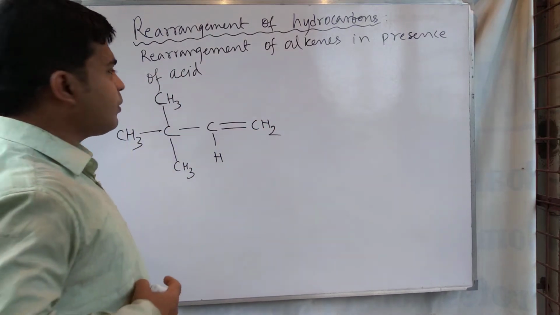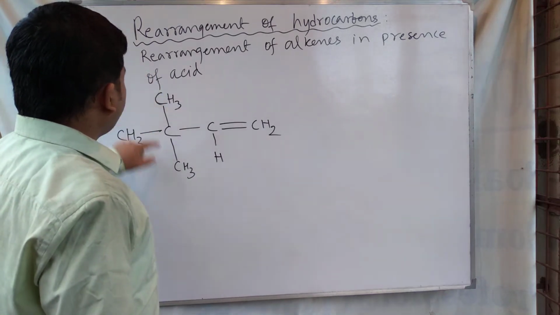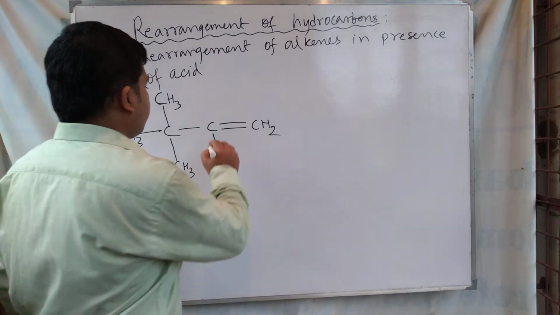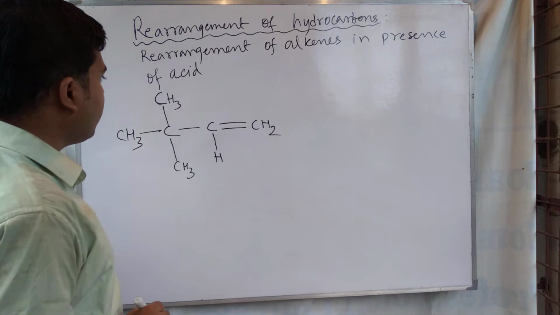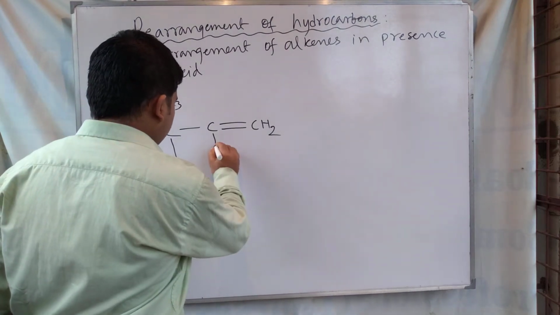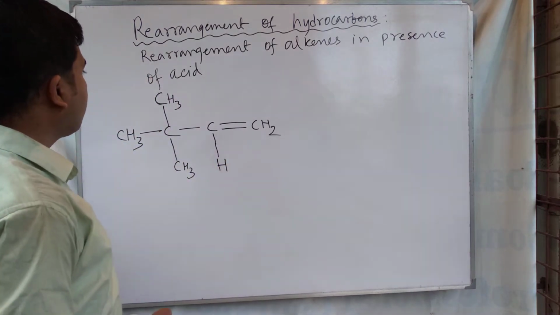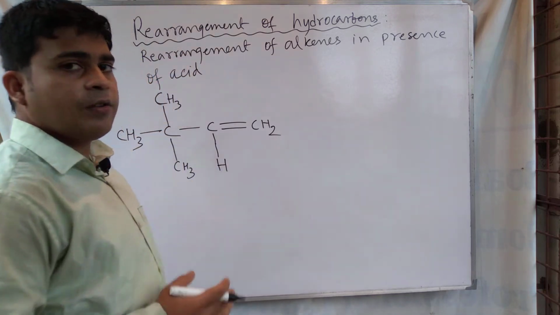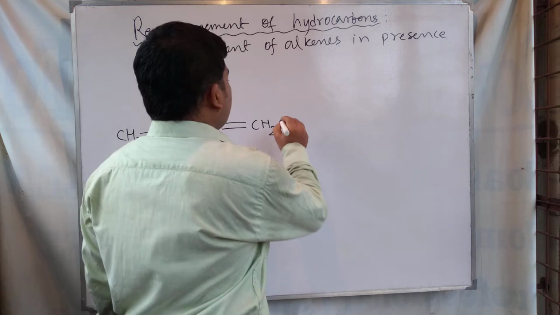This alkene can rearrange itself, and we see the rearrangement reactions of this alkene. How this alkene gets rearranged is the topic of discussion. So in presence of acid